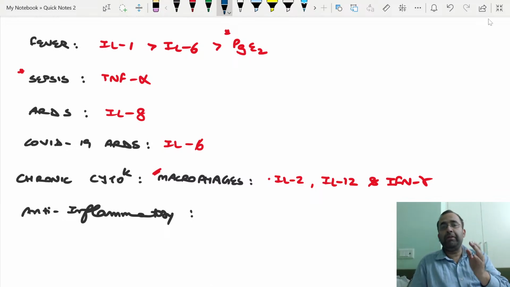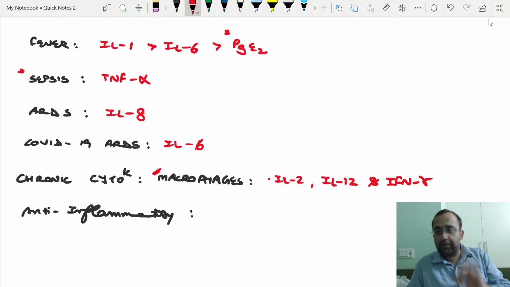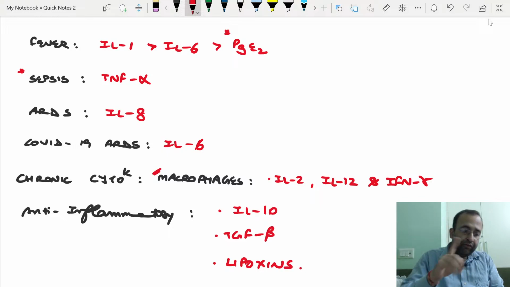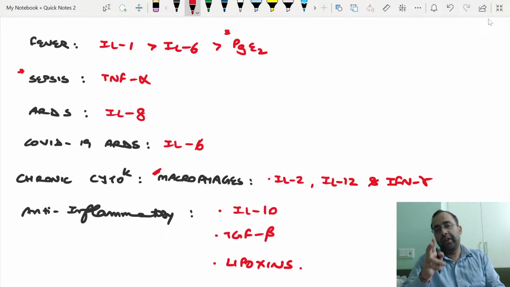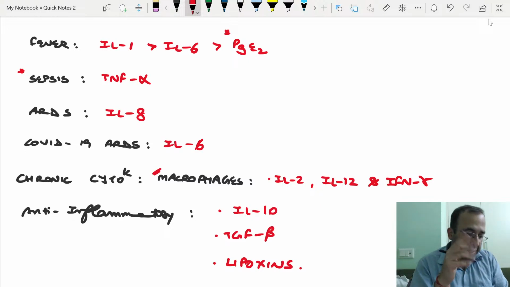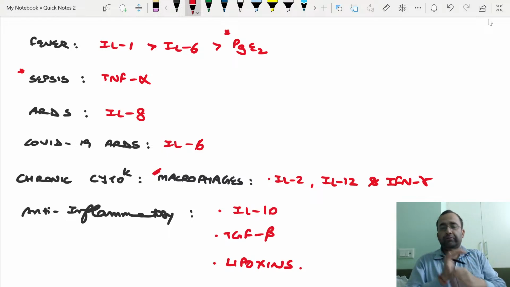This time's INI PYQ. There are 3 main anti-inflammatory cytokines, which are interleukin 10, TGF beta, transforming growth factor beta, and lipoxins. Interleukin 4 and 6 are both pro-inflammatory and anti-inflammatory in nature. So which was not anti-inflammatory? Interleukin 1. That was the answer to be marked.